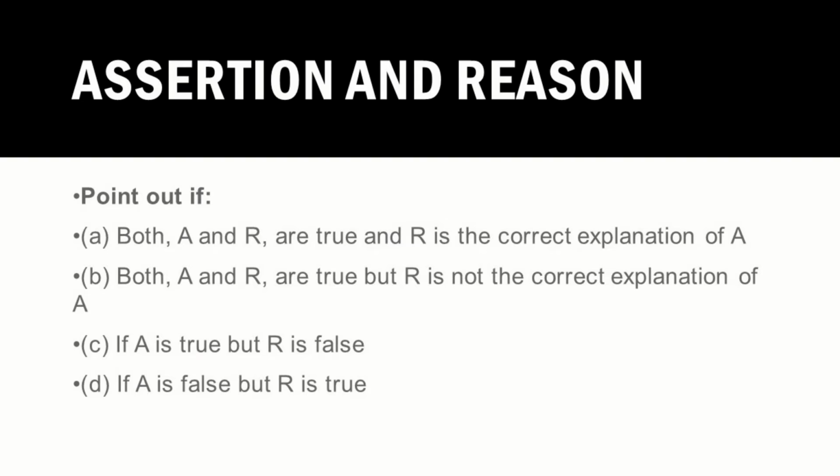For example, if both A and R are true and R is the correct explanation of A, you have to choose option A. If both A and R are true but R is not the correct explanation of A, you have to choose option B. And if A is true and R is false, then option C. And similarly, if A is false but R is true, you have to choose option D.